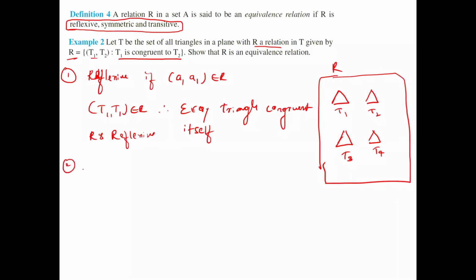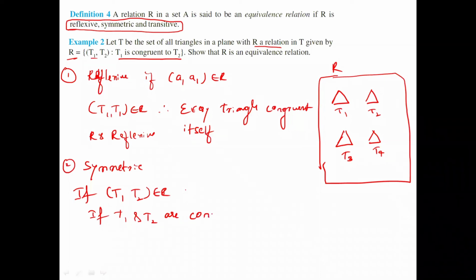Next, I have to check symmetric. If T1 and T2 are congruent, then are T2 and T1 also congruent or not? First triangle and second triangle are congruent, so the second and first triangle are also congruent. Can I say yes? So if T1 and T2 are congruent, then T2 and T1 are also congruent.